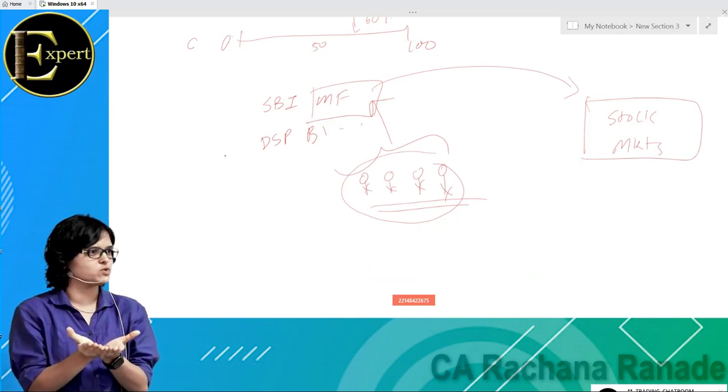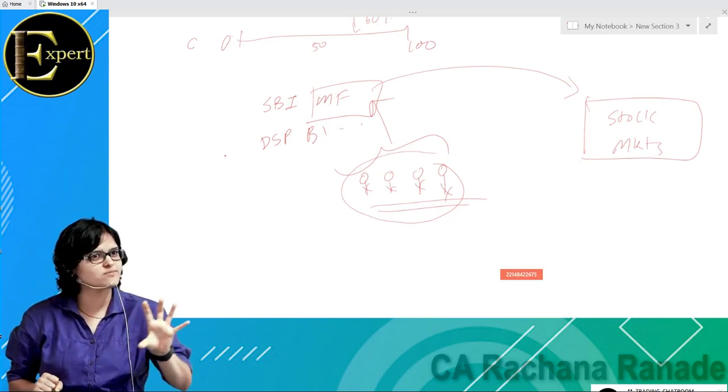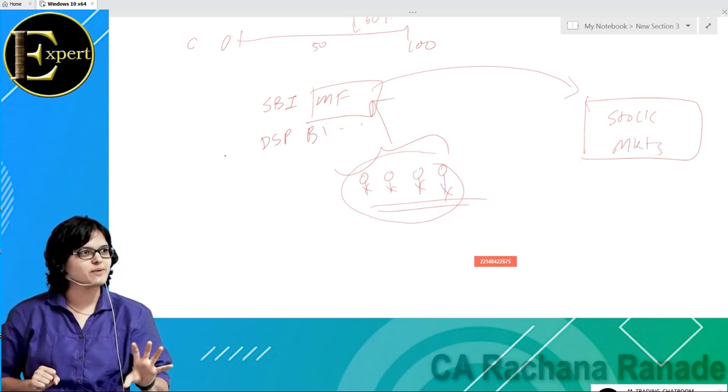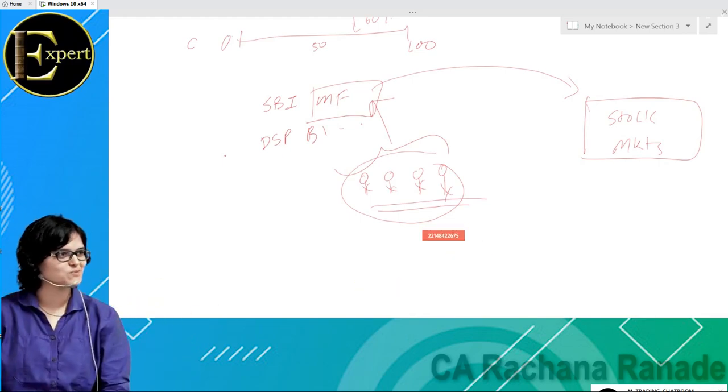Okay, so as of now, what did you understand? Mutual fund, two interpretations. Which two interpretations? One, it is an institution, and one, it's an investment avenue. It's where you can invest your money.